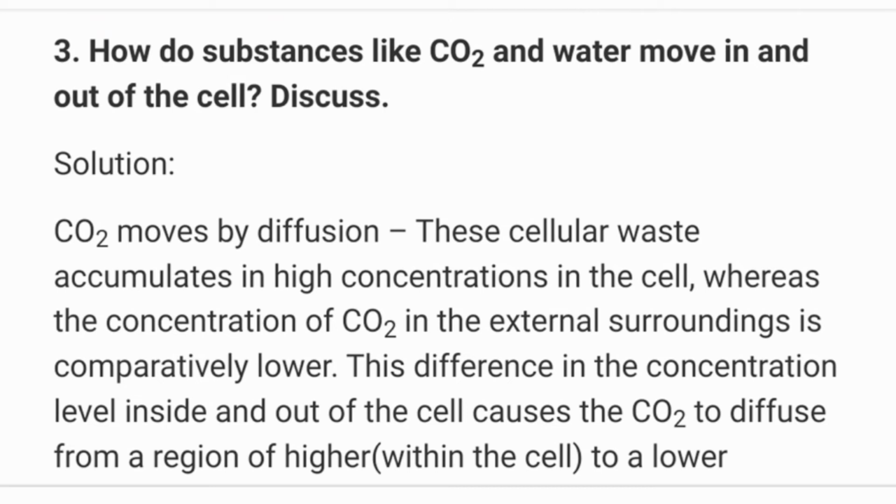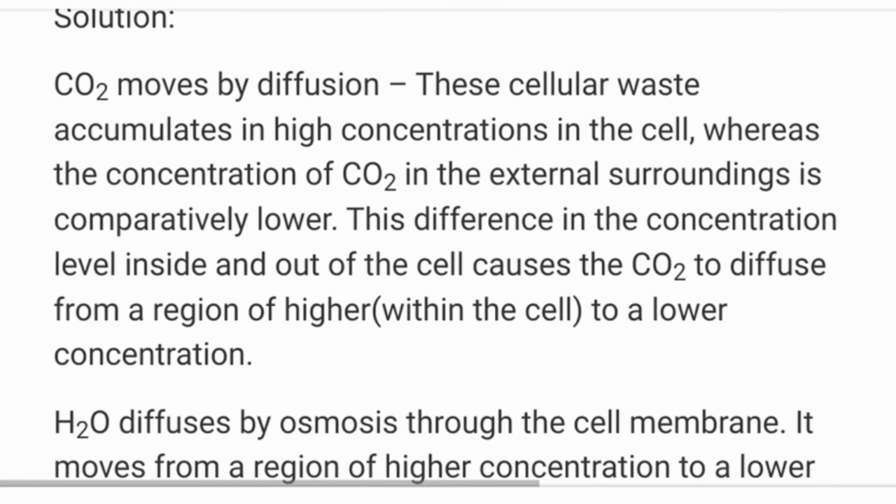This difference in the concentration level inside and out of the cell causes CO2 to diffuse from a region of higher, that is within the cell, to a lower concentration. So we can say that the CO2 diffuses from a region of higher concentration to a region of lower concentration.